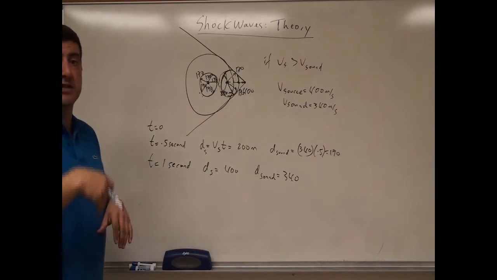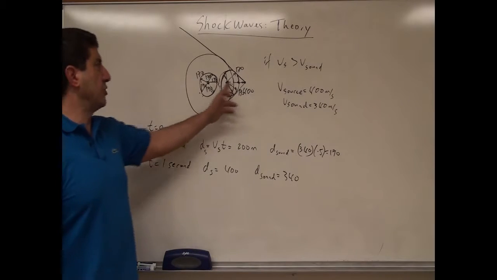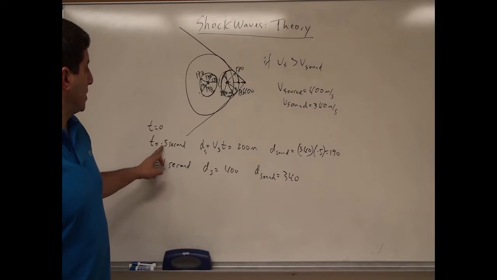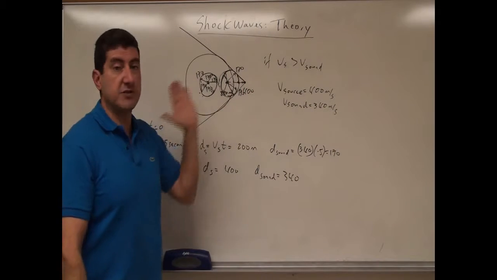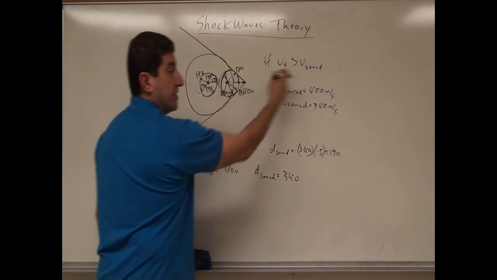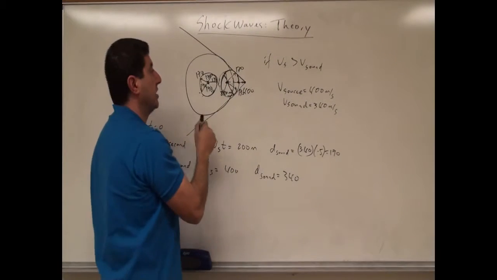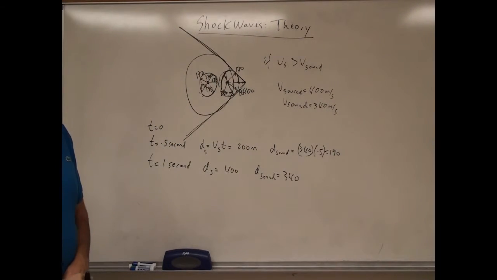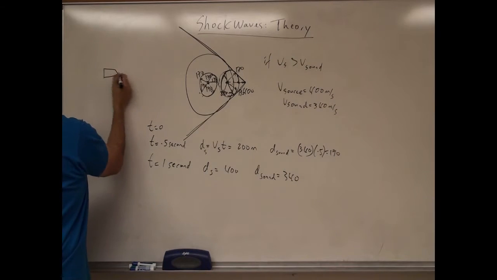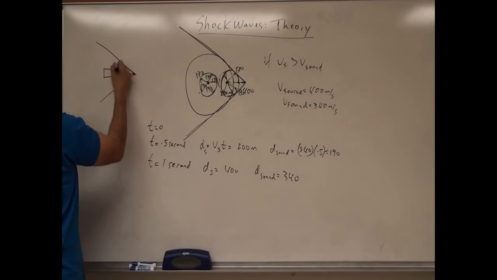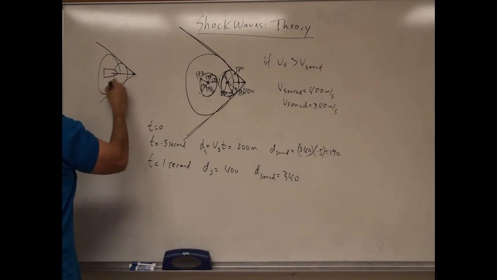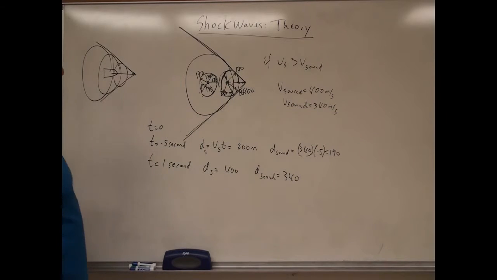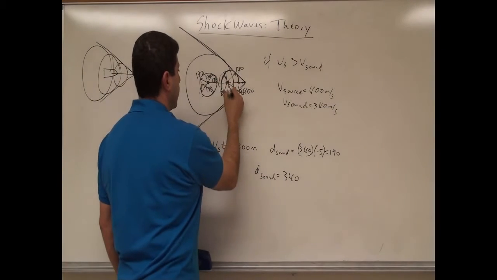All the sound waves that are made intermediate between 0 to 1, there's a sound wave that was made at 0.1 seconds, 0.2 seconds, 0.3, 0.4, 0.5. I'm only concentrating on 2 of them, right? There's a bunch of sound waves made, but all the sound waves are trailing behind the source. And the source is always going more distant than the sound waves. So this cone that is made creates the shock wave. This also happens in water. If a boat is going in water faster than the water waves, the same thing will occur. It will create a cone like this. So this angle here, we can calculate this angle theta.